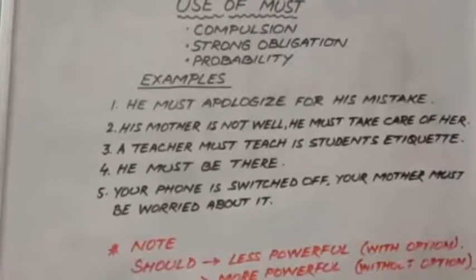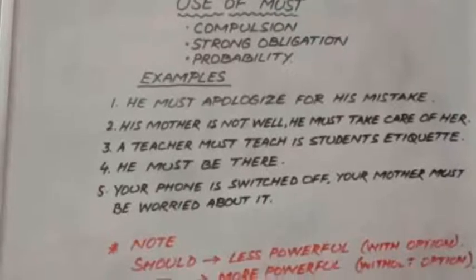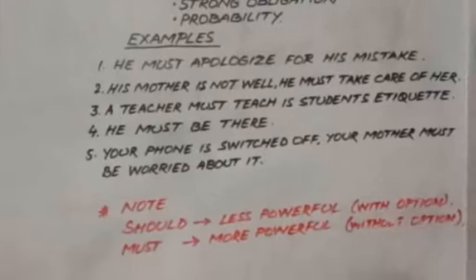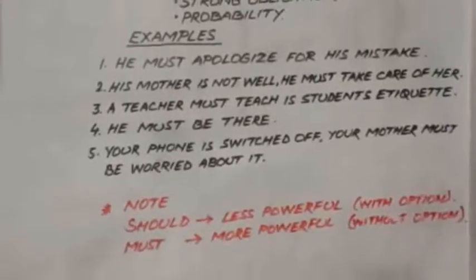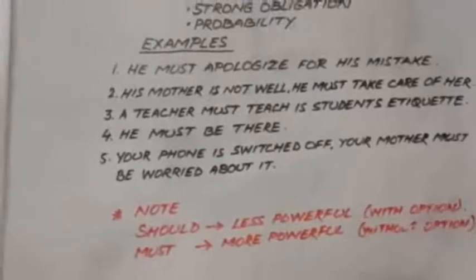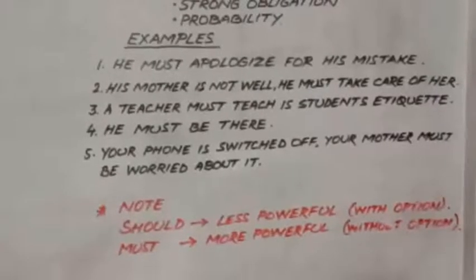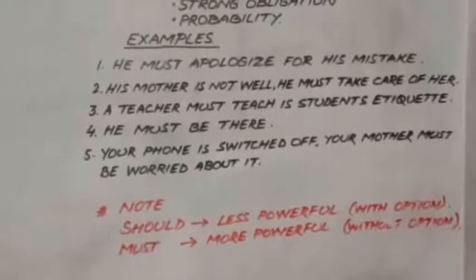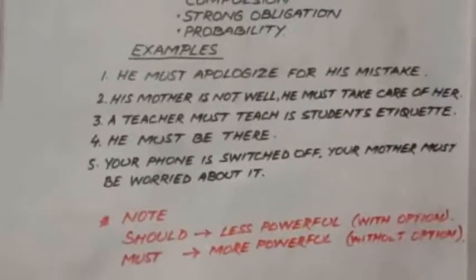So a note, and the note states that should is less powerful. It has options. Must is more powerful. It does not have any options.